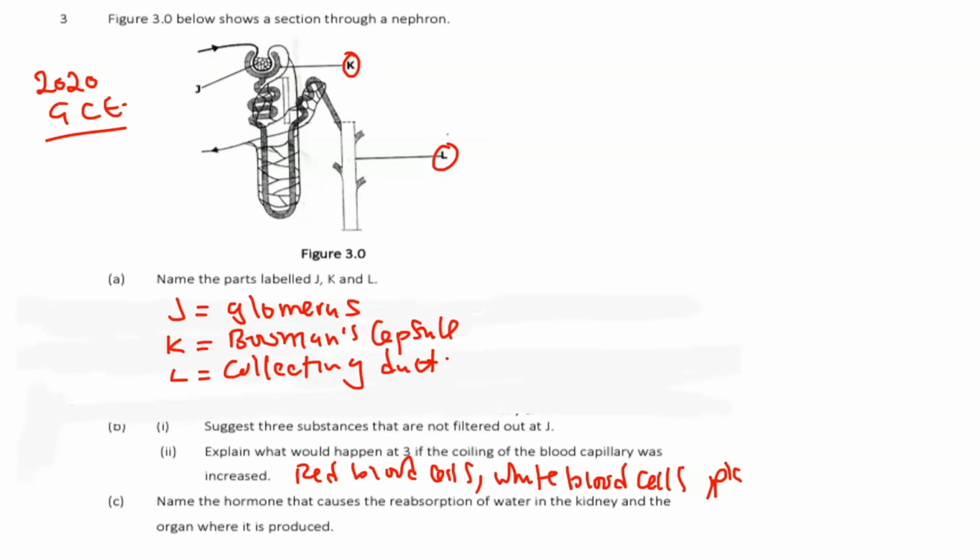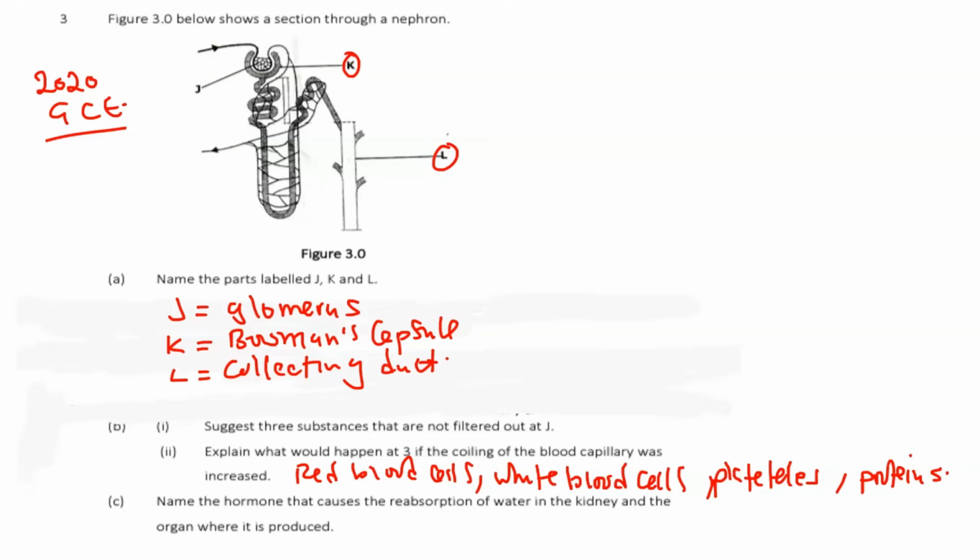You can put platelets. You can put proteins. And the reason why they are not filtered out, I'm sure they will ask us the reason why, but if the question is not there, the reason is because they are large in size and cannot be filtered out.